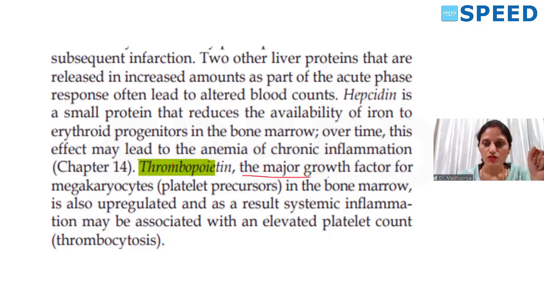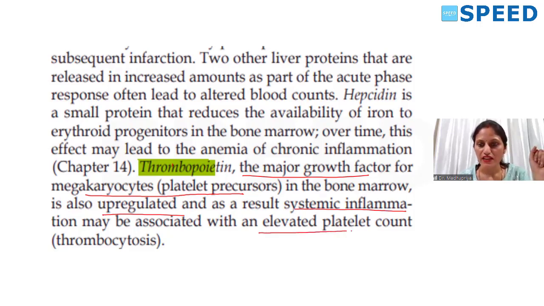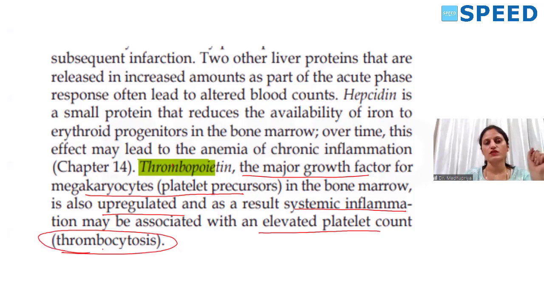Thrombopoietin, the major growth factor for megakaryocytes, is upregulated in systemic inflammation and may be associated with elevated platelet count, thrombocytosis, in case of acute inflammation. Fine. Hepcidin is going to be the cause for anemia of chronic inflammation.